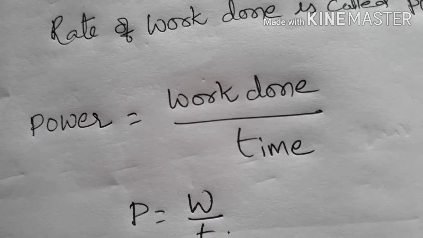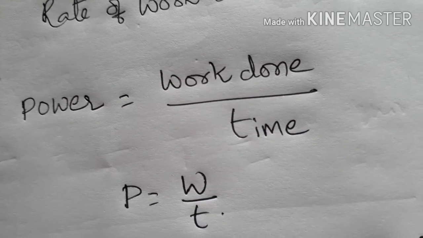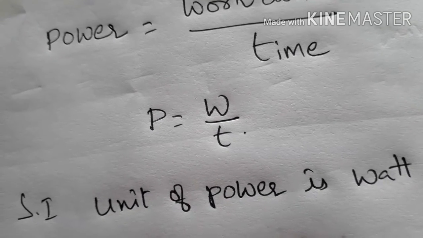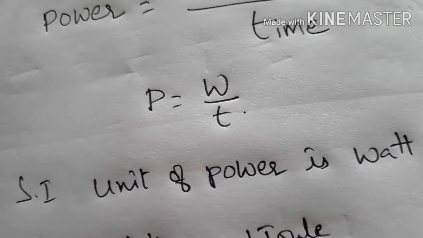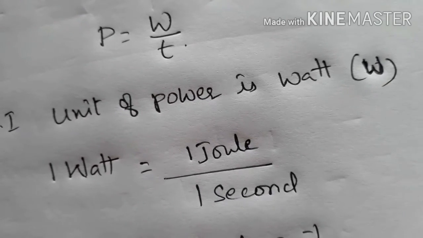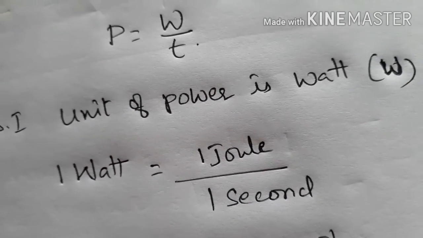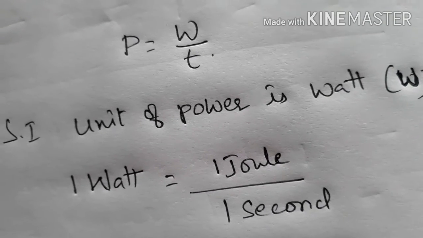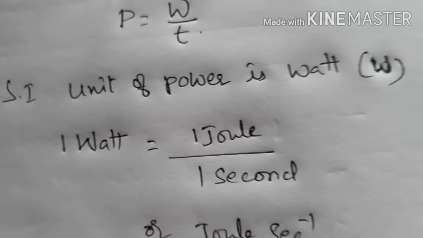So now the formula for power is work done by time. In short form, P is equal to W by T. The SI unit of power is watt. It is named after James Watt, so on his name it is given as watt. The SI unit of power is watt.